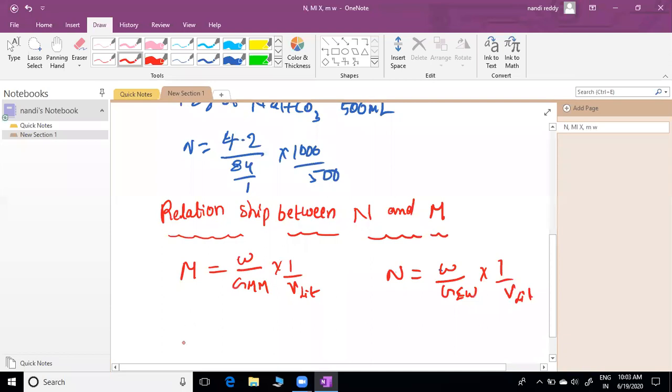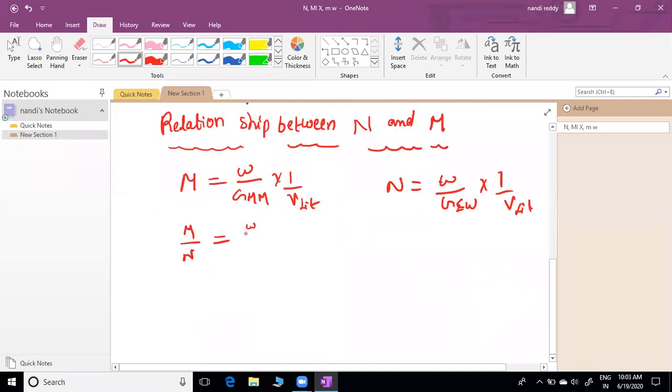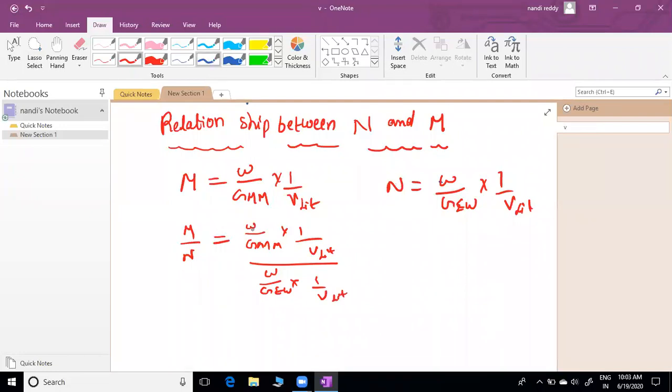What will we get, sir? Molarity equals weight by gram molecular mass into 1 by V liters. Normality equals, I'm substituting the whole value, weight by gram equivalent weight into 1 by V liters. Here 1 by V liters cancels, W cancels.